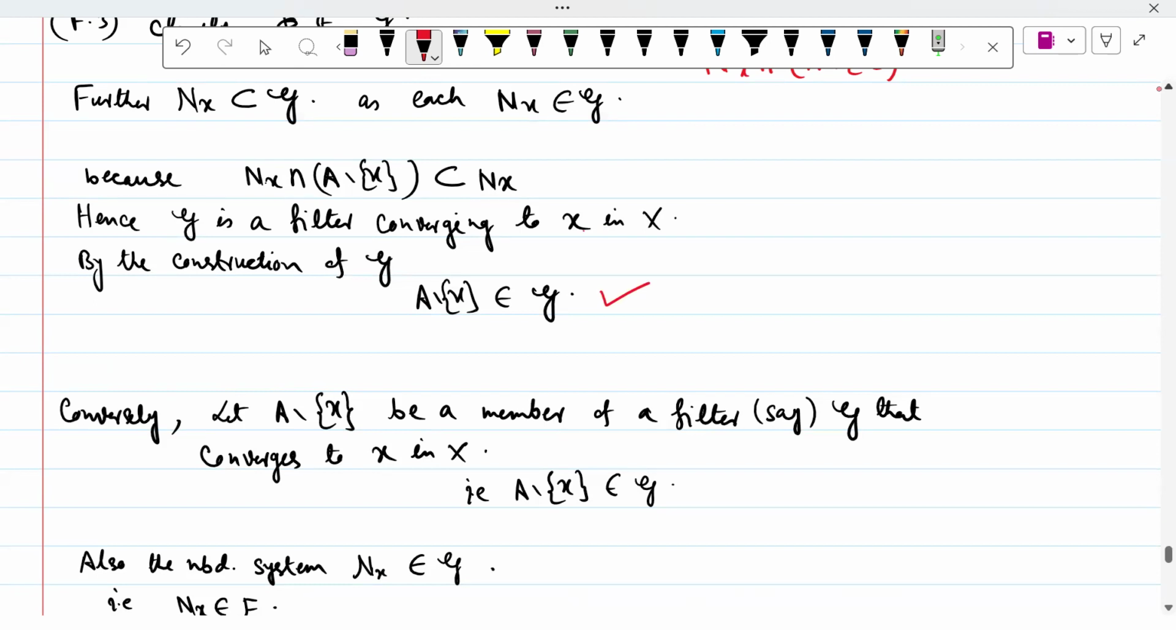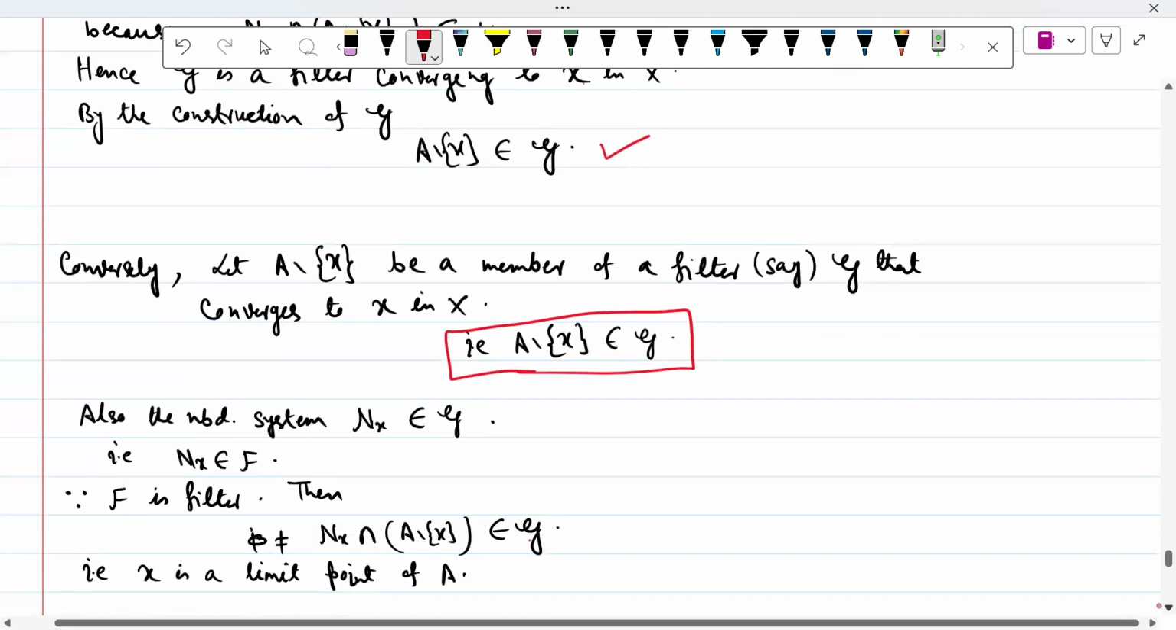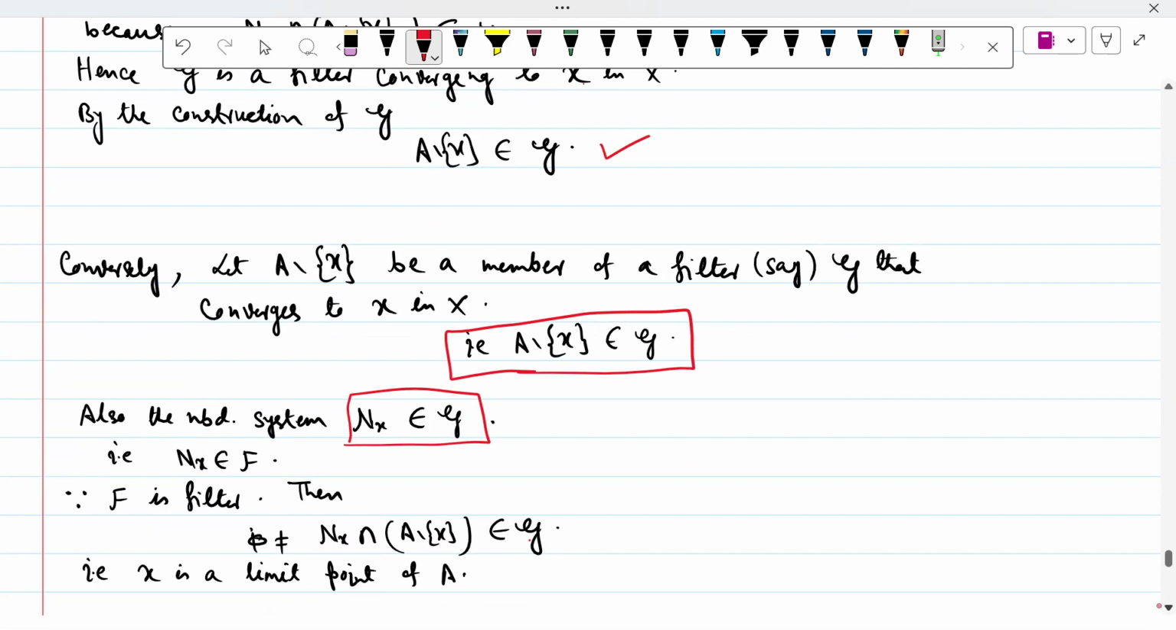Converse part এর জন্য let A minus x be a member of a filter, say G, that converges to x in X, that is, A minus x belongs to G. So also the neighborhood system Nx belongs to G, that we know already. Neighborhood system always G te thakbe. That is, Nx belongs to F.